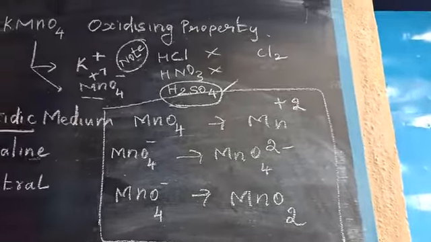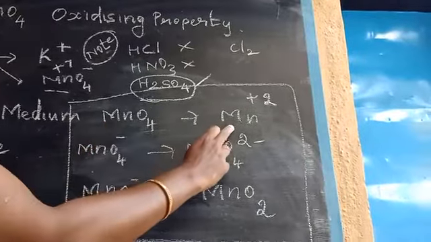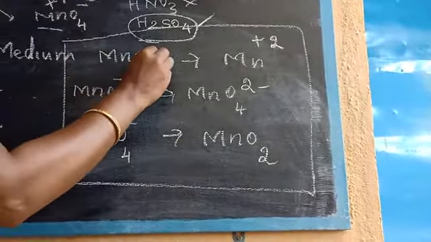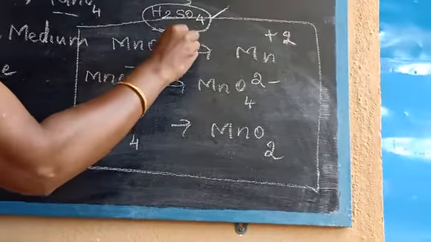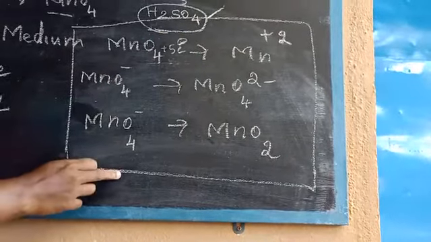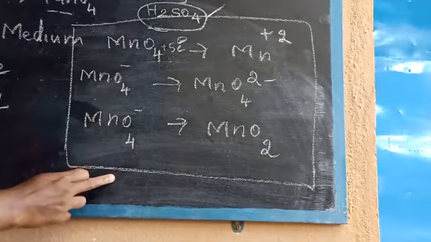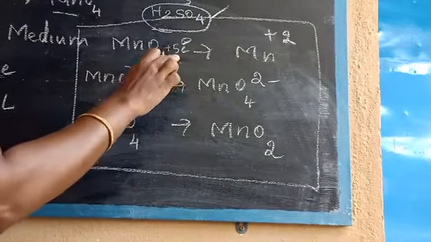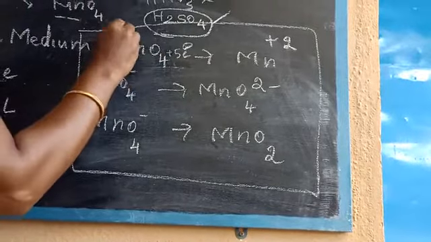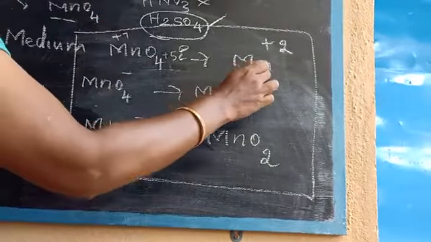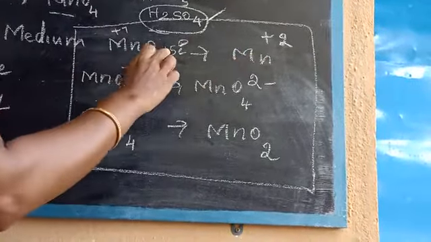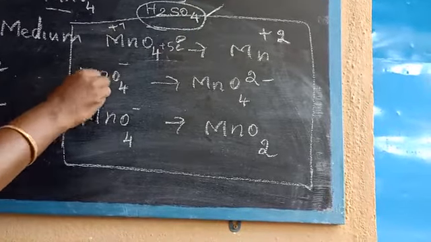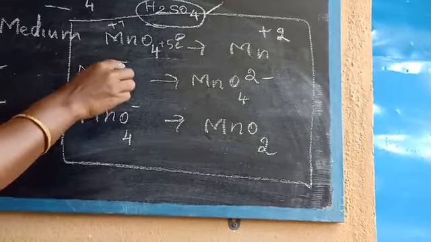At the same time, here MnO4 minus to Mn2+. What is the difference here? 5 electrons. This also is very important. This also is a one word question, children, so keep it in your mind. In acidic medium, how did you find it here? +7 oxidation state, and this one +2, so the difference is 5 electrons. Here, what about this Mn oxidation state? Here 4 twos are 8 minus 1.